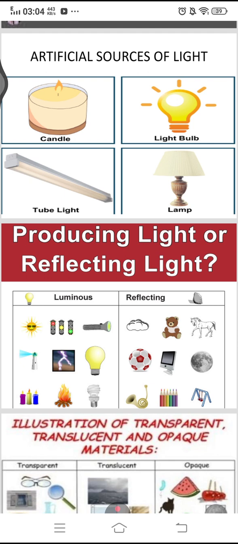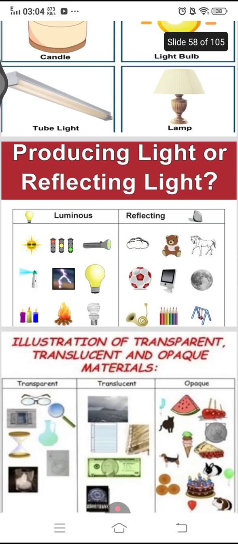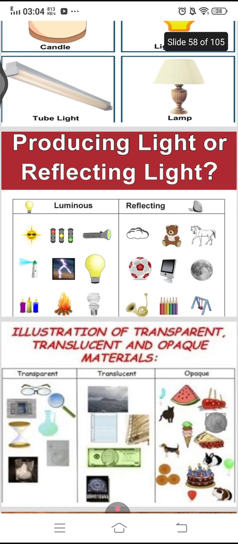And reflecting materials are those that block the light and reflect it back. They do not allow the light to pass through them, like rock, different types of toys, football, LED, art, musical instruments, swings, crayons. They block the light and they are known as reflecting materials.